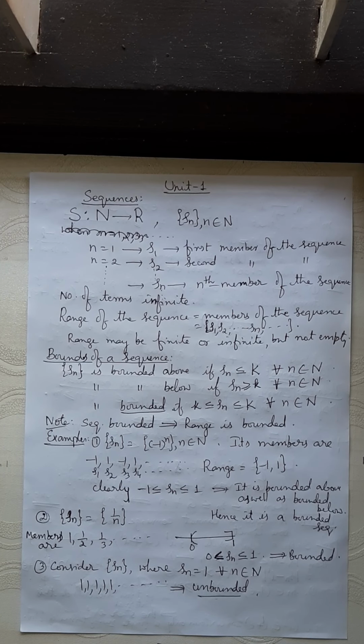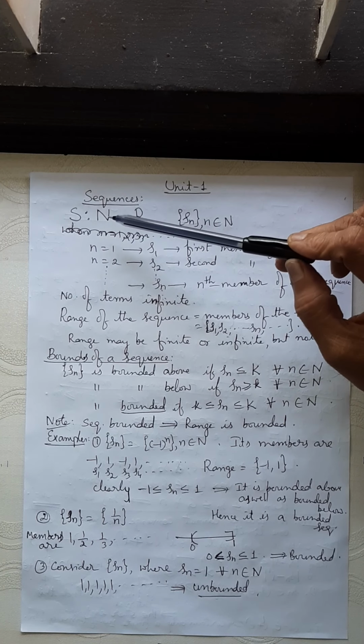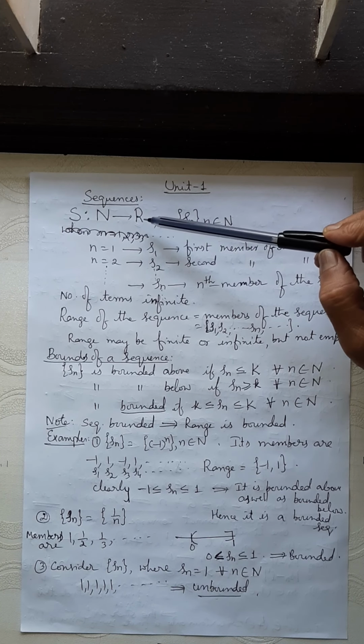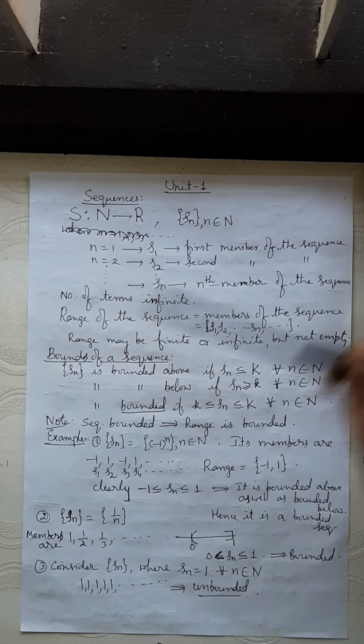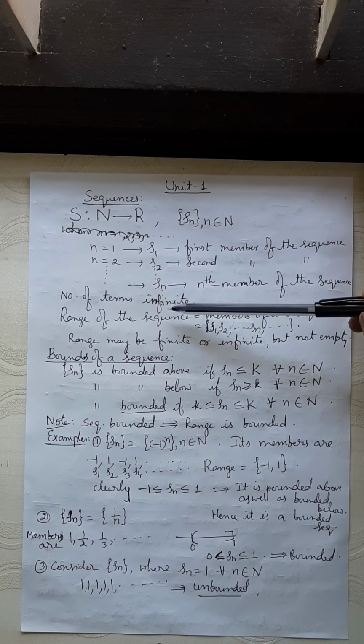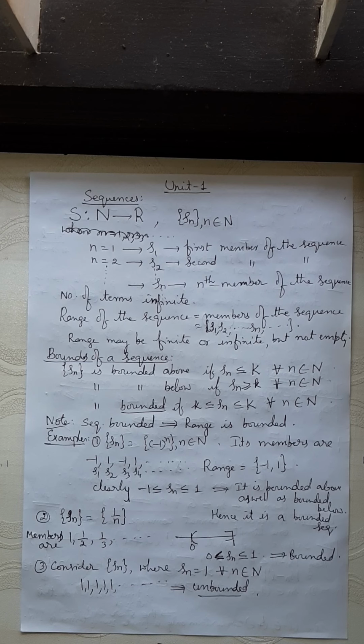Okay? So sequence is a mapping from set of natural numbers to the set of real numbers. It is denoted by the symbol within the brackets. We read it as sequence Sn, where n is a natural number. These are the terms S1, S2, etc., are the terms of the sequence, Sn being the nth term, a number of terms certainly infinite. The range is nothing but the number of terms of the sequence that may be either finite or infinite.